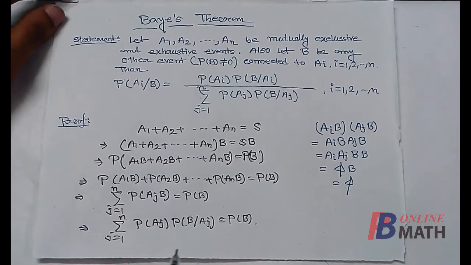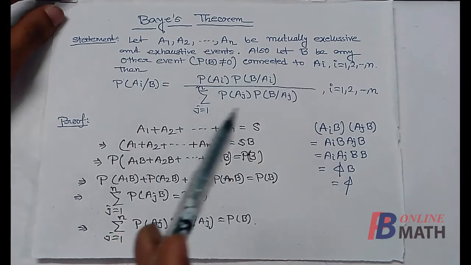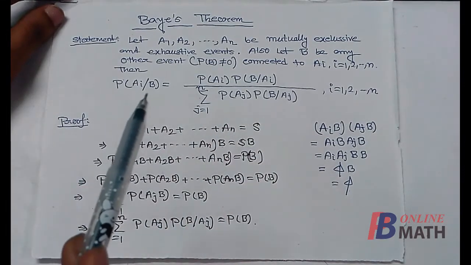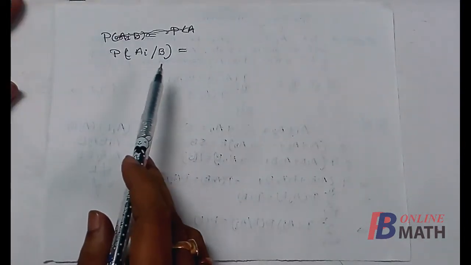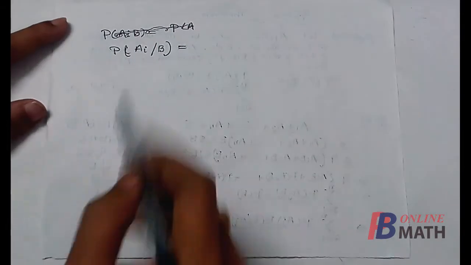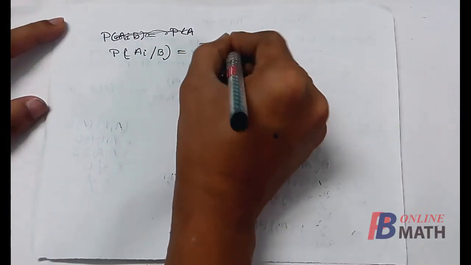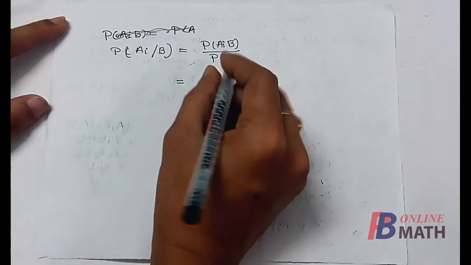So this summation is equal to probability of B. So we can write here this summation is nothing but probability of B. Next we have to find probability of Ai given B, this conditional probability. Now this can be written as probability of Ai intersection B divided by probability of B.